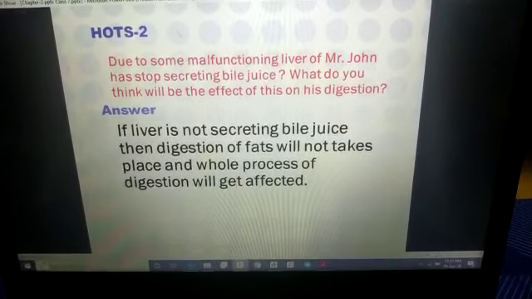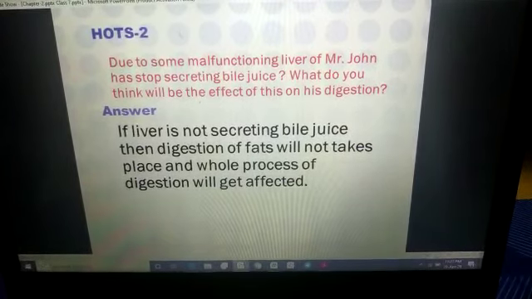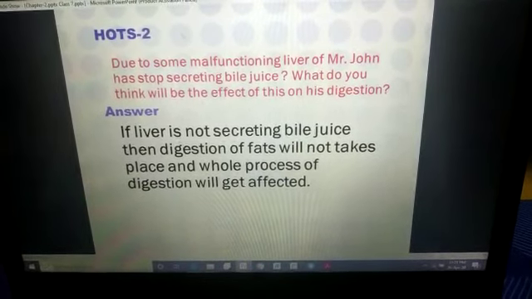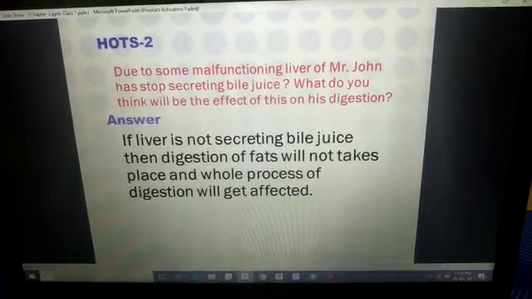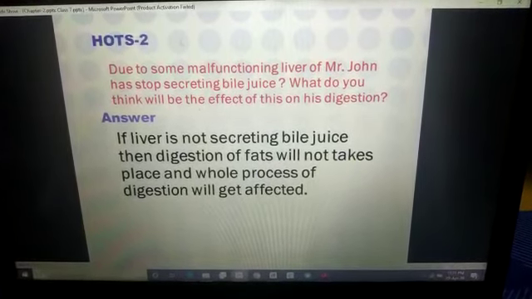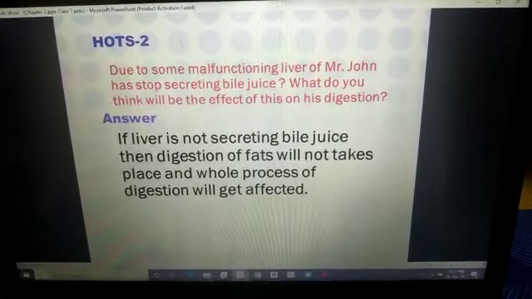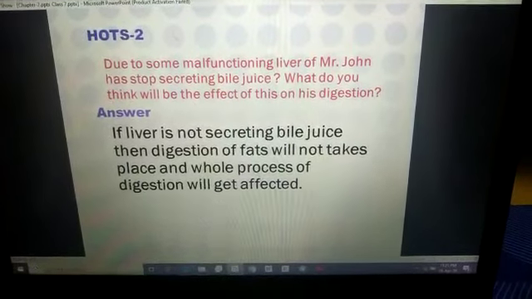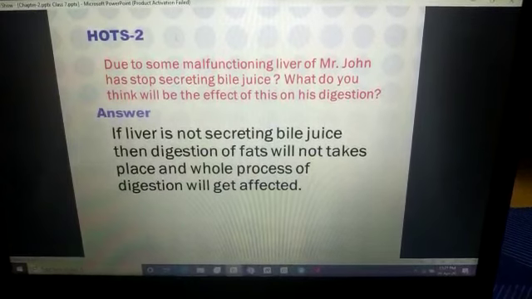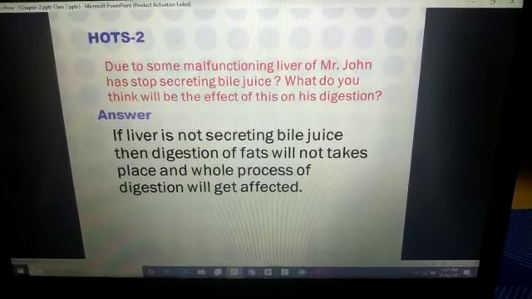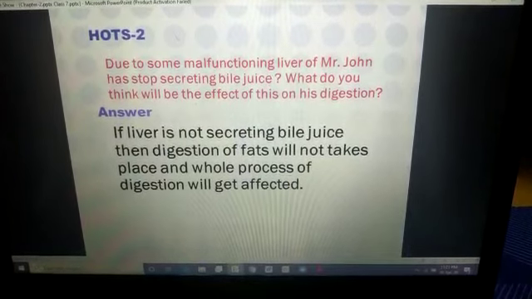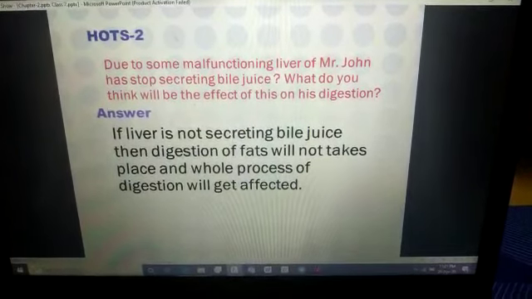If bile juice is not secreted from the liver, then what will happen? What will be its effect on digestion? The role of bile juice is to help in the digestion of fats. Definitely, if bile juice is not released, the digestion of fats will get affected. If the liver is not secreting bile juice, then digestion of fats will not take place and the whole process of digestion will get affected.